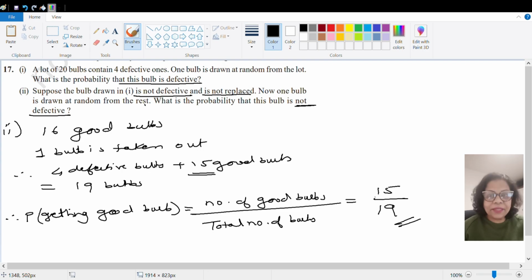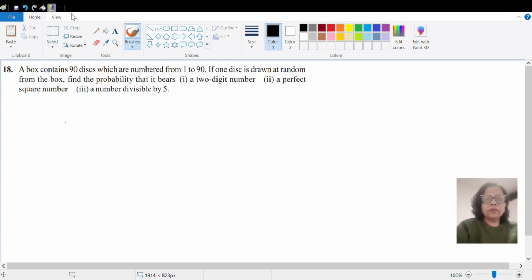We'll go to the 18th question. Okay, so let's start with question number 18. We'll read question number 18. A box contains 90 discs which are numbered from 1 to 90. If one disc is drawn at random from the box, find the probability that it bears a two-digit number, a perfect square, and the last is a number divisible by 5. So let us start this.